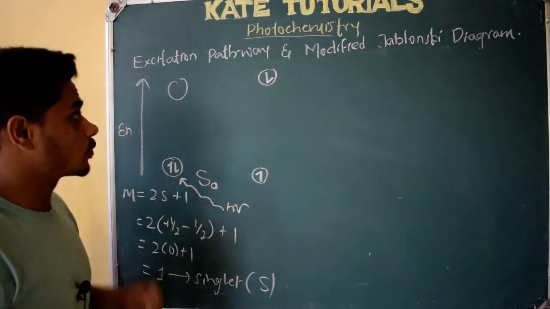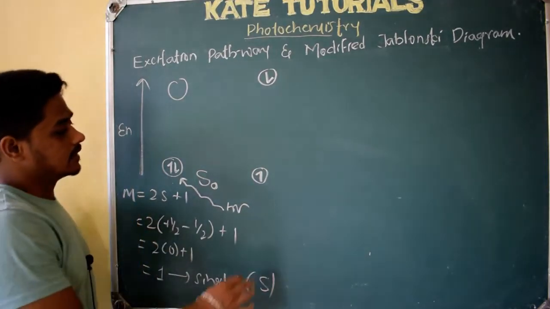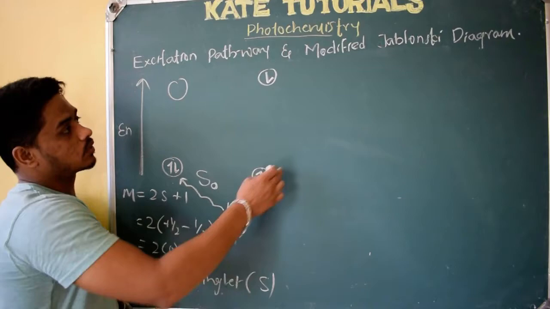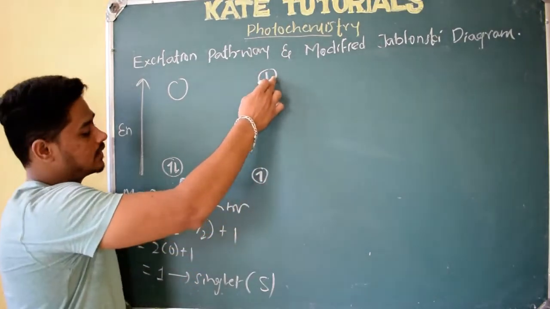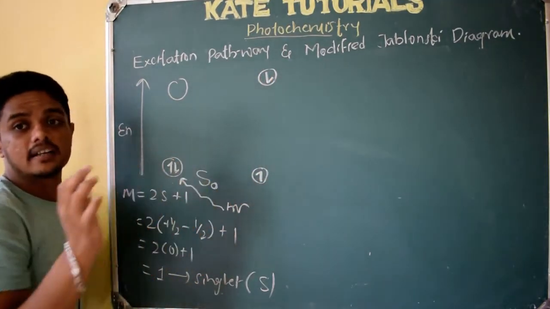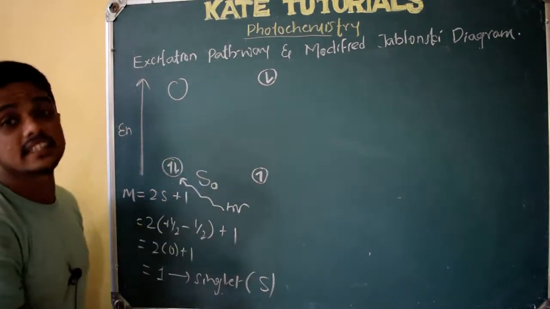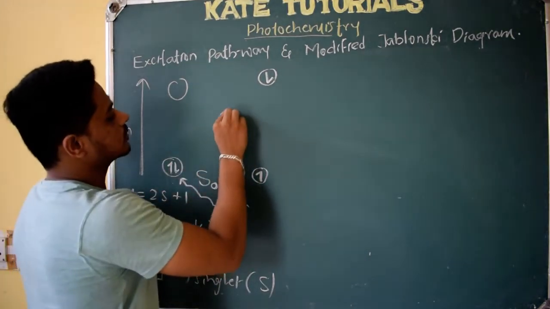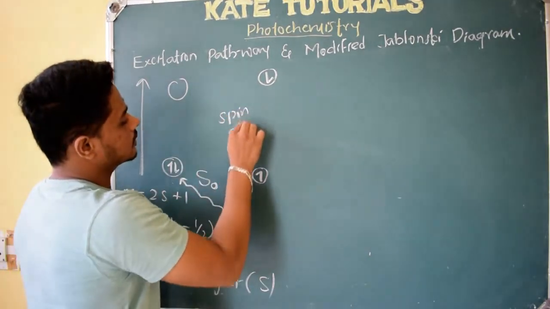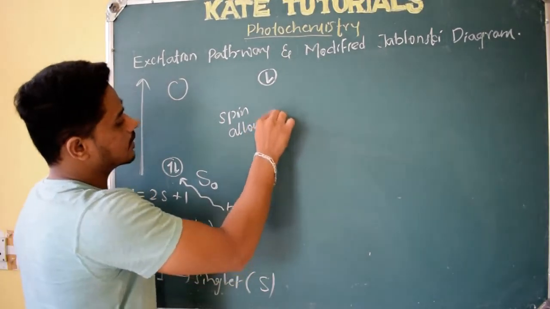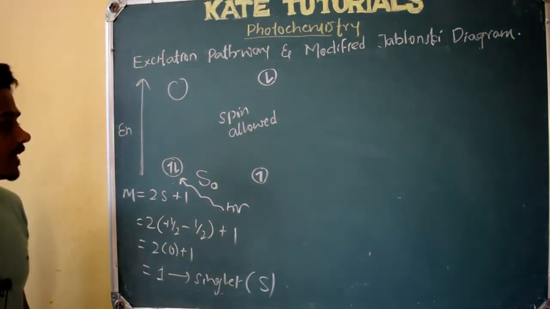The spin selection rule tells us that if an electron is excited to a higher energy without changing its spin, then that kind of transition is allowed, spin allowed. So this is an allowed transition.